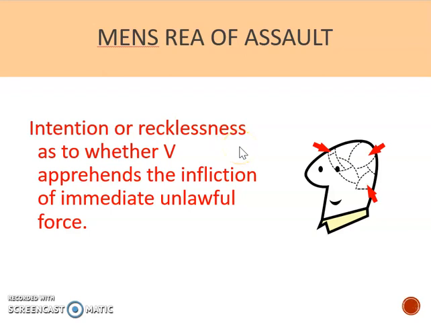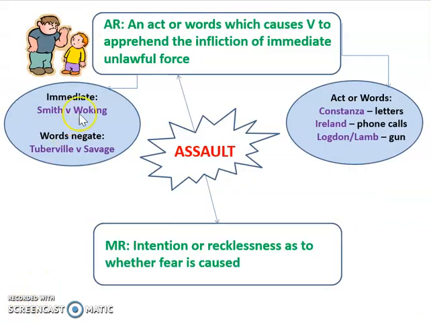So it might be that you're towering over them, not consciously trying to intimidate them, but you could be being reckless as to whether they fear. So that's assault then. You need to memorise your actus reus and your mens rea, and obviously your cases that go with it. Let's move on and have a look at battery then.